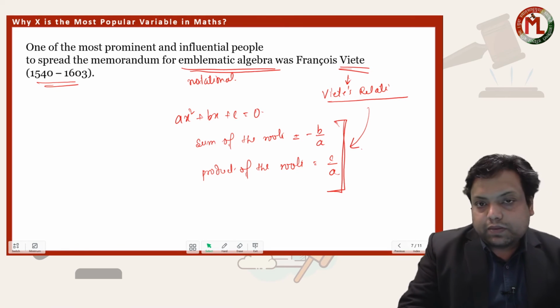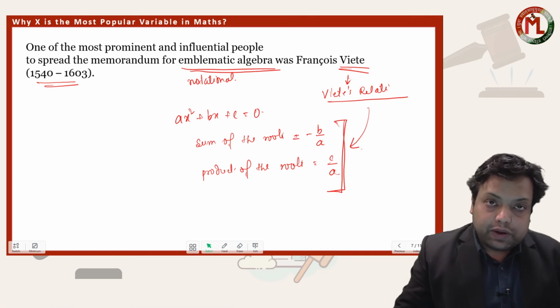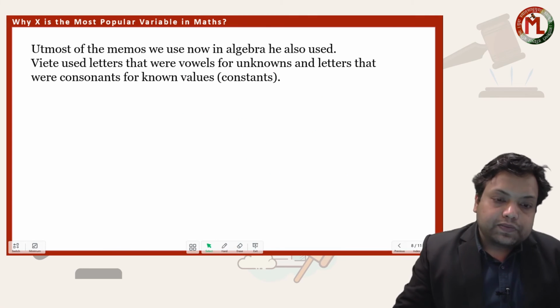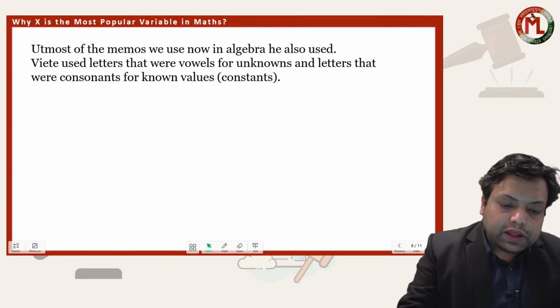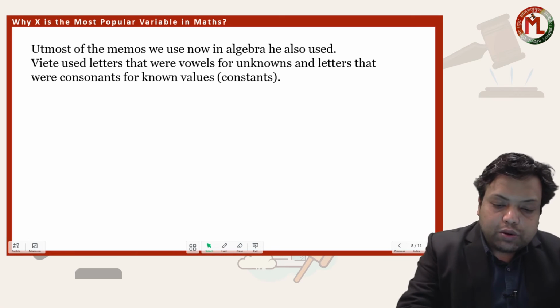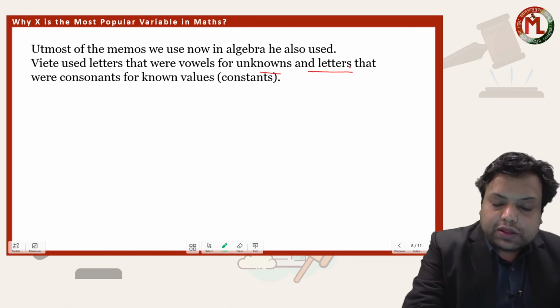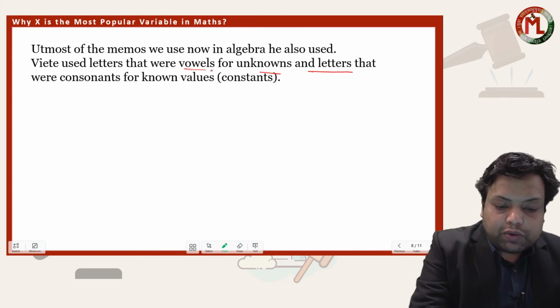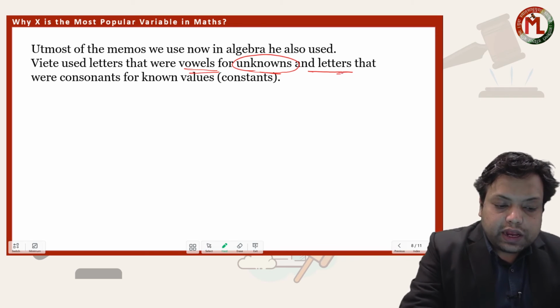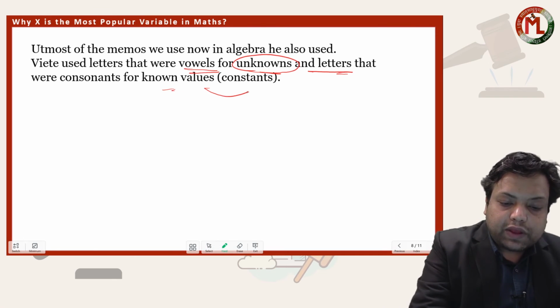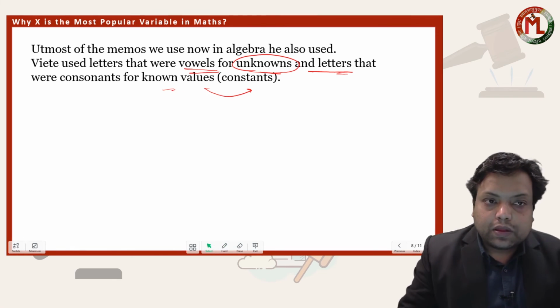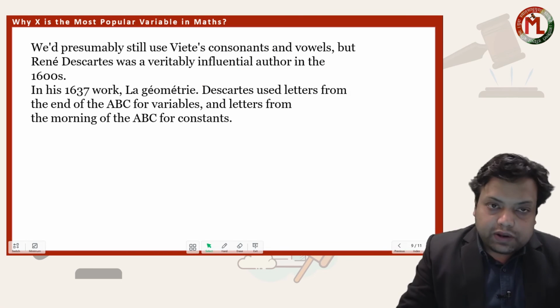Okay, but again we don't have any solid evidence for that. Now Viète actually used letters for many unknowns and constants, and usually what Viète did was represent the vowels for unknowns and the consonants for the known values. Okay, now after Viète,